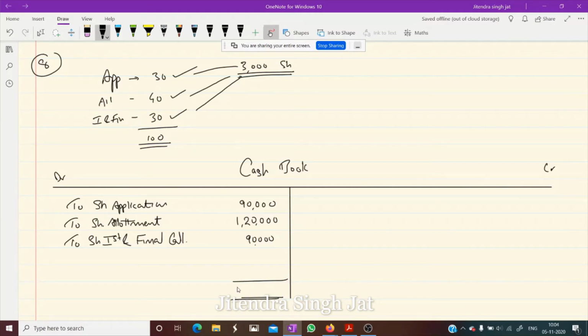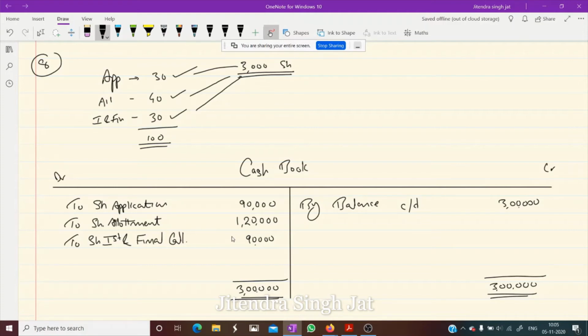Is that clear to everyone? 90 plus 120 plus 90, so 3 lakh. Where is it transferred? By balance carried down, 3 lakh. I hope it is clear. Questions related to cash book have already come in the final examination, so it is very important for everyone to understand how to prepare the cash book. It is very simple. When we receive money, we record it on the debit side. So this is the cash book.